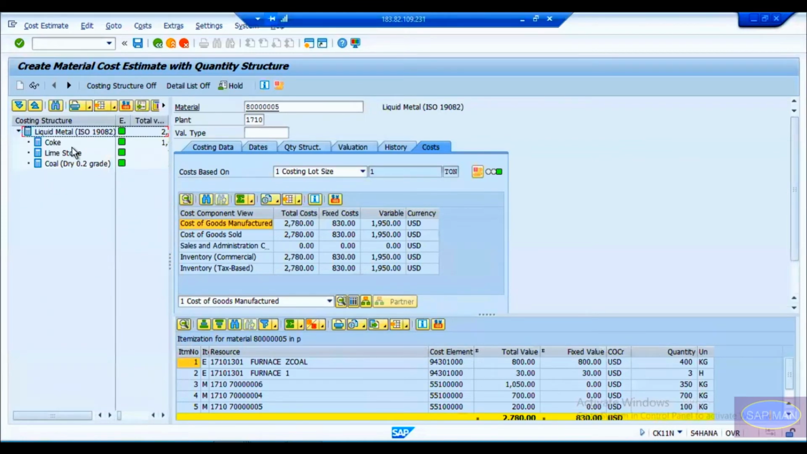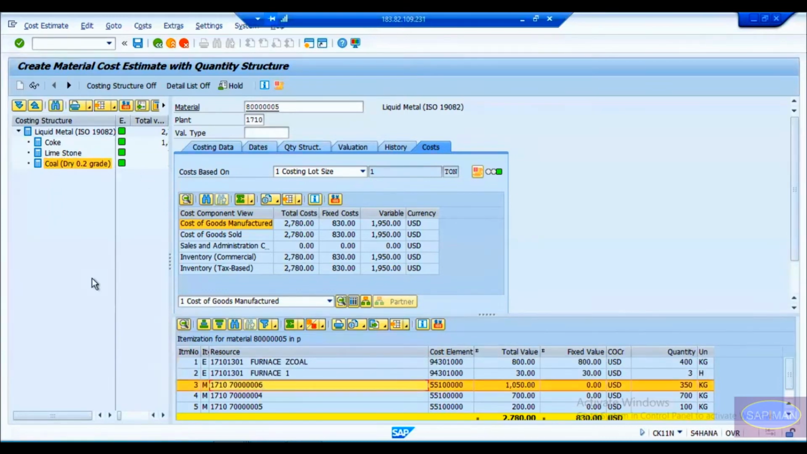First of all, this is liquid metal. It is being produced from coke, limestone and coal. These are the three different bill of material components required. If you look at the itemization here, itemization means the cost of the different elements involved during manufacturing. So this is what we have.